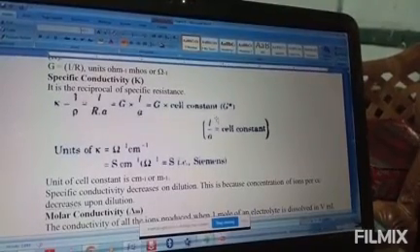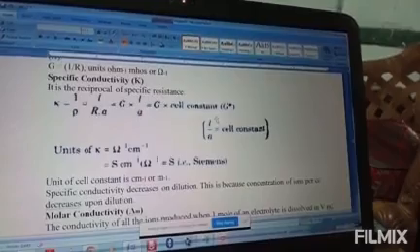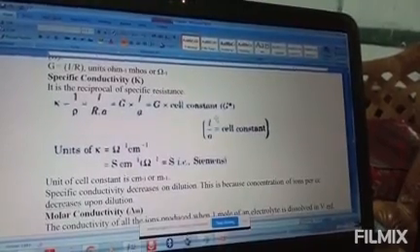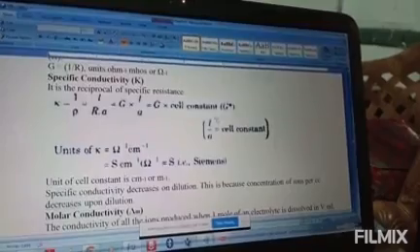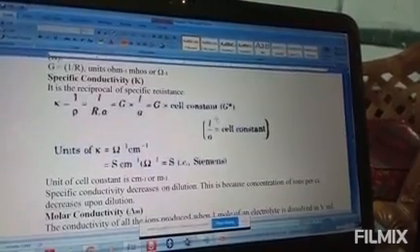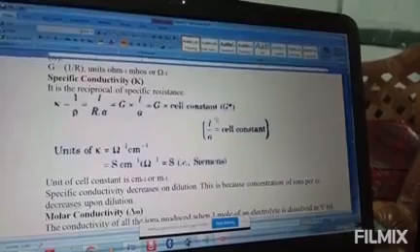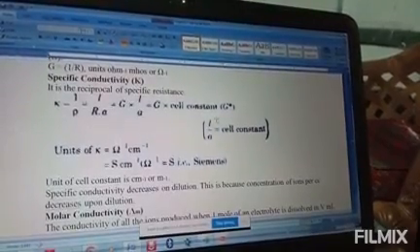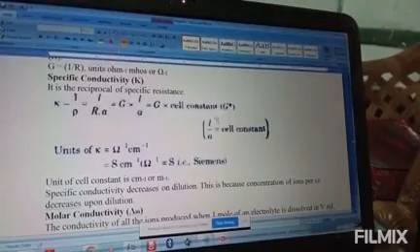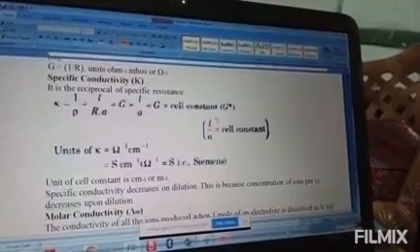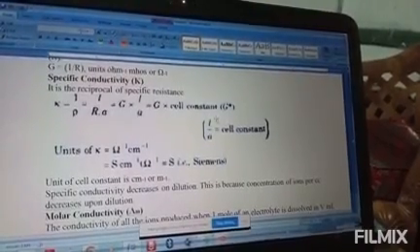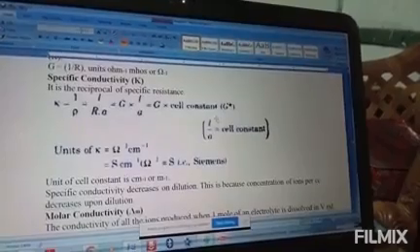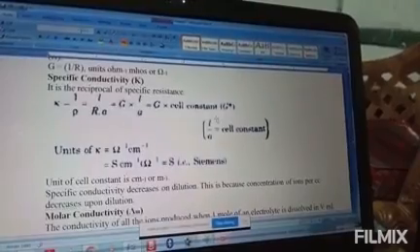The area of cross section is equal to capital A, and the distance between the 2 electrodes is taken as L. Then the solution confined between the electrodes is a column of length L and area A. The resistance of the column of solution is given by R equals rho L by A. That means 1 by rho is what we call kappa, K. So K equals L divided by RA. This is the equation which we have here.